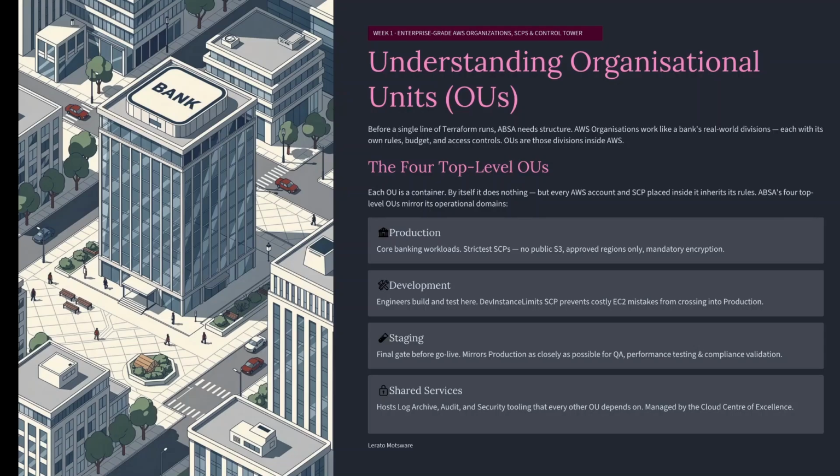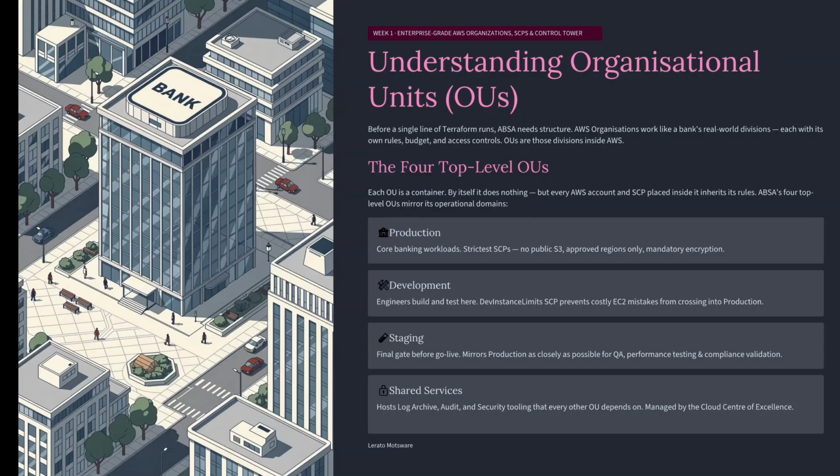AWS Organizations works the same way. OUs, organizational units, are those divisions inside AWS. So, what is an OU? An organizational unit is a container. By itself, it does nothing. But every AWS account you put inside it inherits its rules. Every SCP, service control policy, you attach to it applies automatically. No exceptions, no opt out.